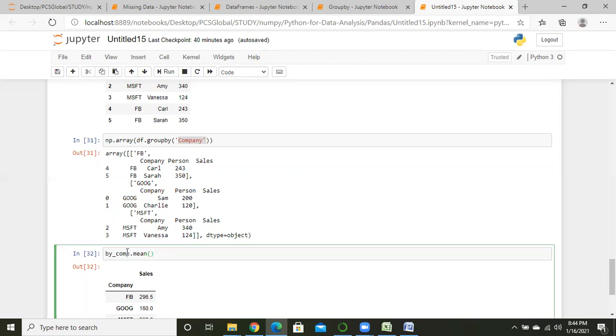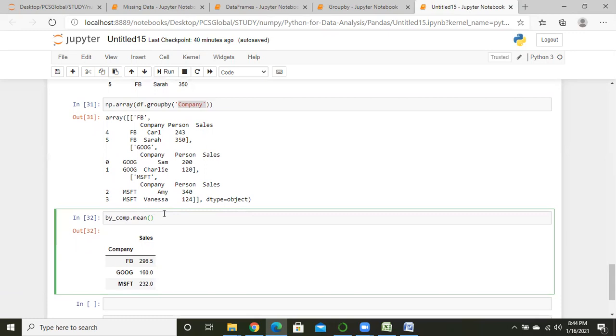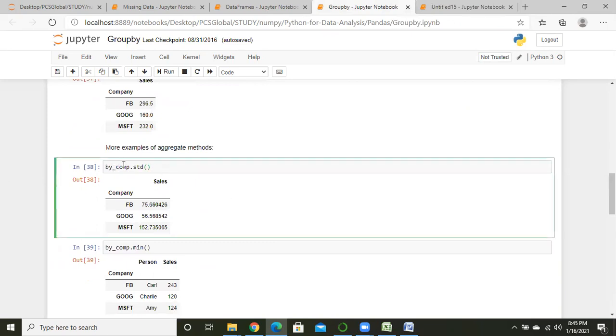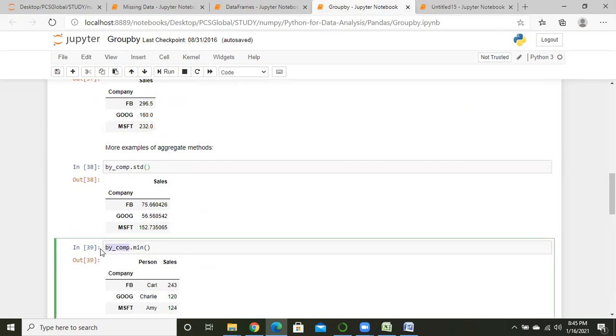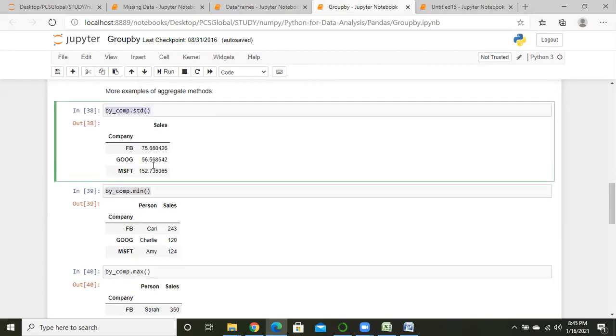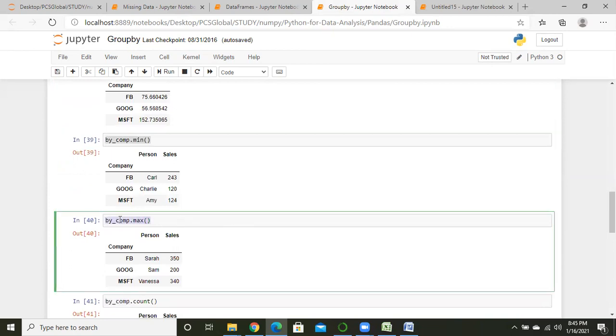Okay, this is for a pandas data frame. If we want any mean value, we have to write the name and dot mean. This is not only for this one operation; you have to write the operation wherever you want to work with it. So you write bycom.mean, bycom.std, where STD means standard deviation, and bycom.max.